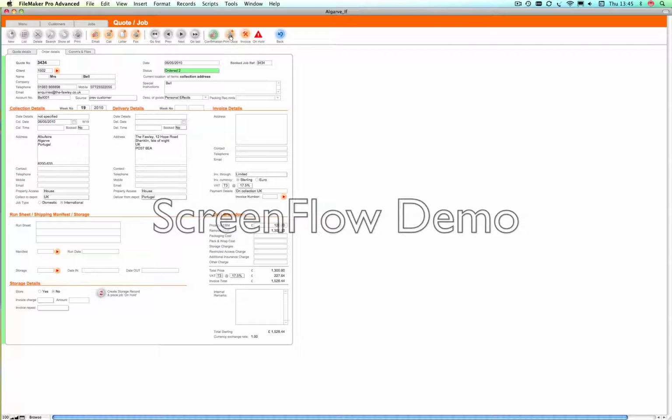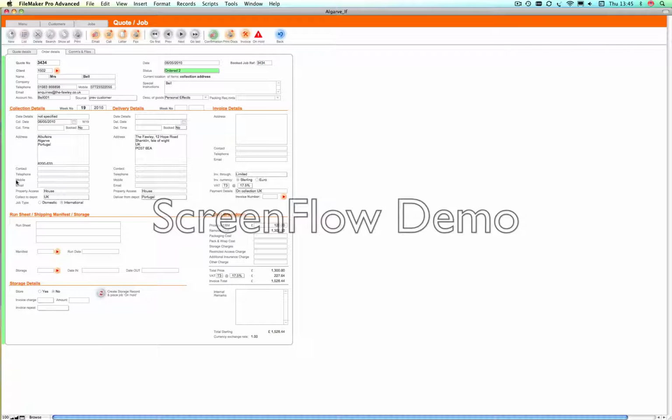There are some other buttons here which allow you to print the documents, create an invoice if you're going to do that earlier, or put the job on hold if that's what is required at this stage. And this means that it doesn't keep appearing in the schedule system.